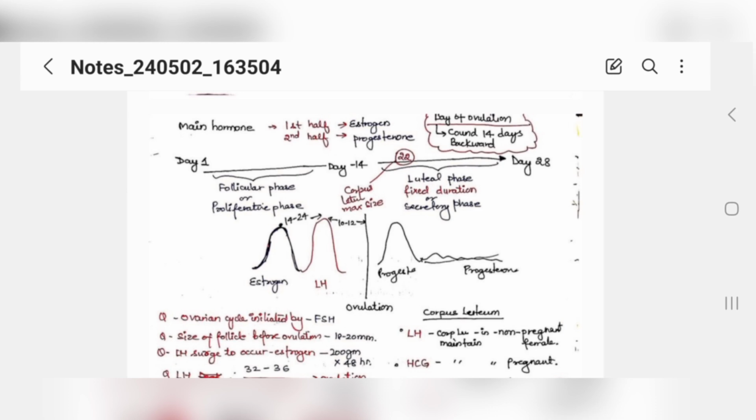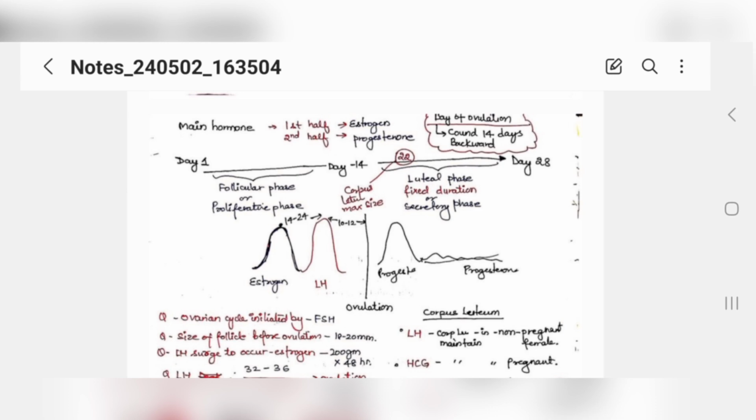So the menses is from day 1 to 28, which is common. If you have to count the day of ovulation, you have to count 14 days backward. If a female child says that today I am menstruating, you can count 14 days backward to check the date of ovulation. This is fixed, that's why it is called a fixed duration, because you can count 14 days backward to know your ovulation day.